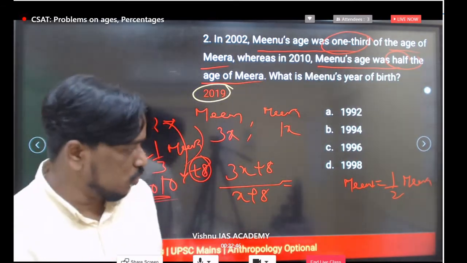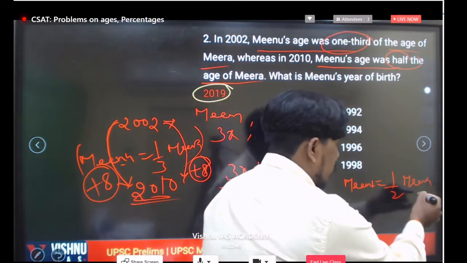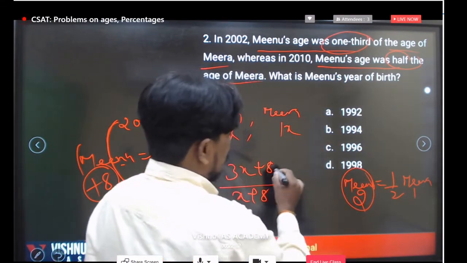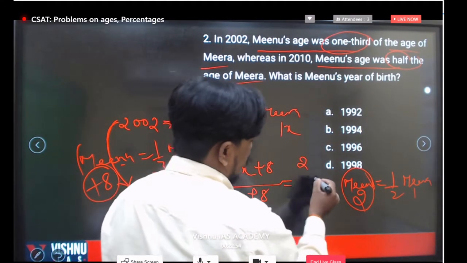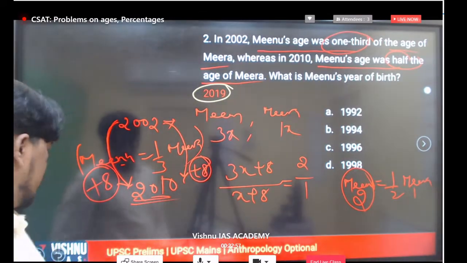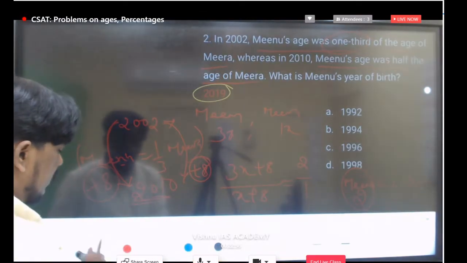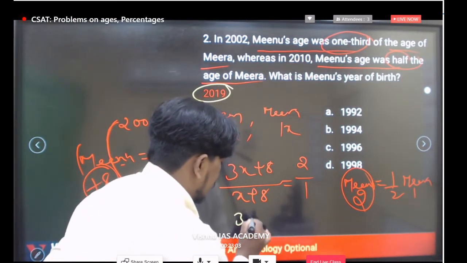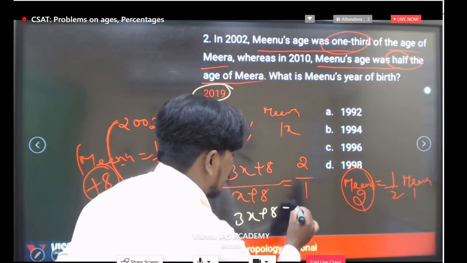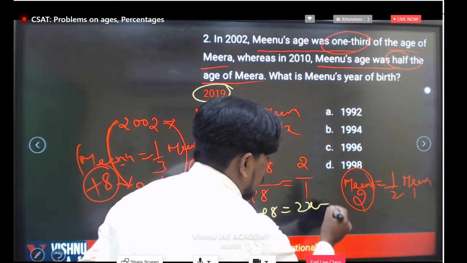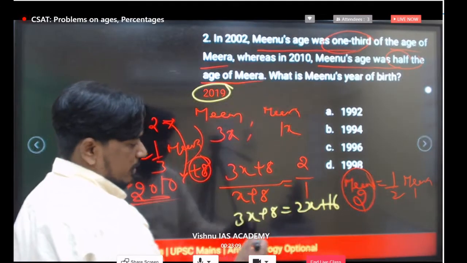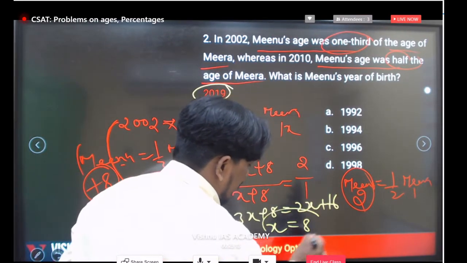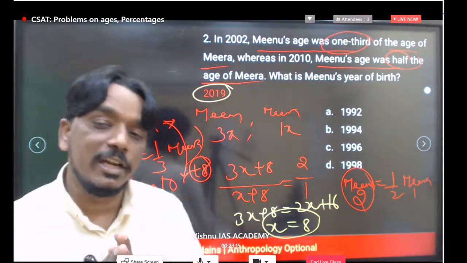In terms of ratios, if Meera becomes 2 times, Minu becomes 1 time. Simplify this and you get the same final value. That is 3x plus 8 is equal to 2x plus 16. Simplify this one, what will x be? x is equal to 8 according to this data.